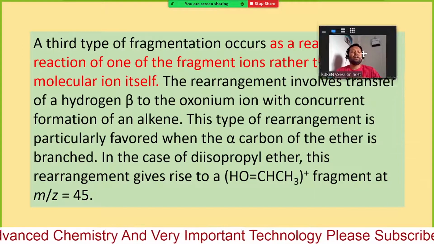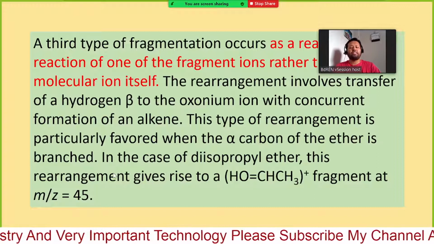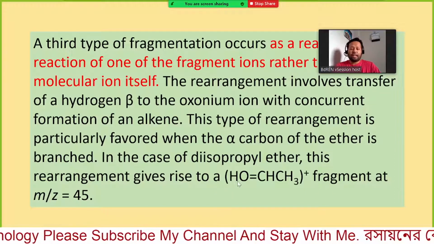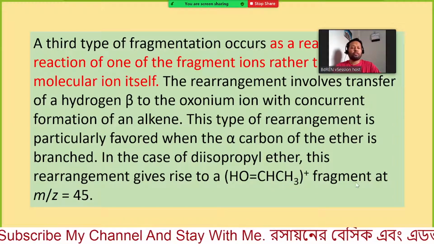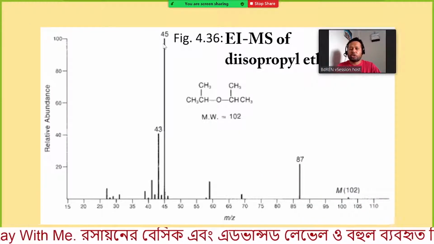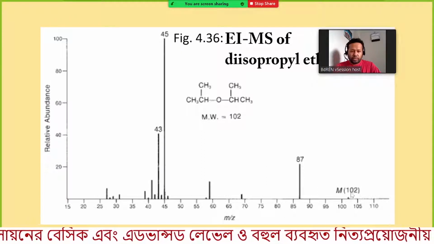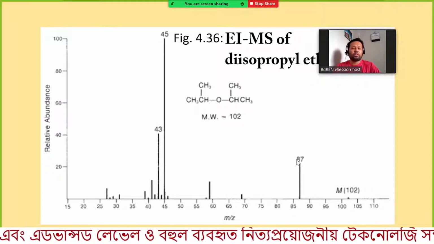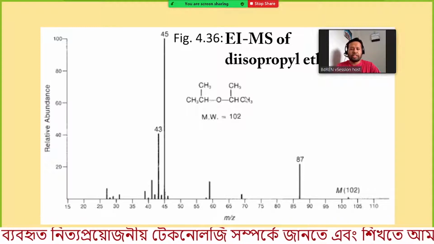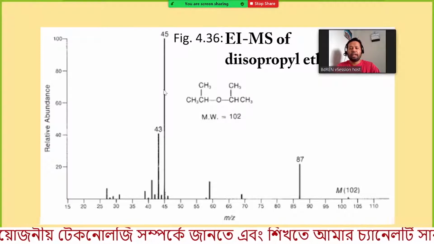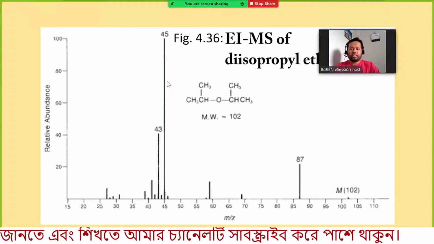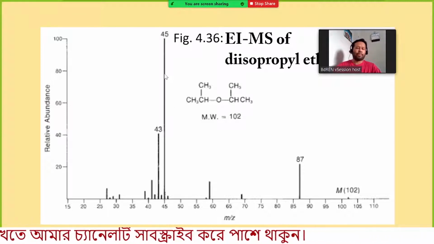That means if the alpha carbon has a branched chain, in the case of diisopropyl ether, this rearrangement gives the HO=CH-CH3 fragment at m/z equal 45. So we have found here a signal corresponding to 45. So first, this is the parent ion peak, this is the loss of methyl, and this is the fragmentation corresponding to C3H7+, this 43, and this is the rearrangement, so that we are getting another fragment at mass 45.